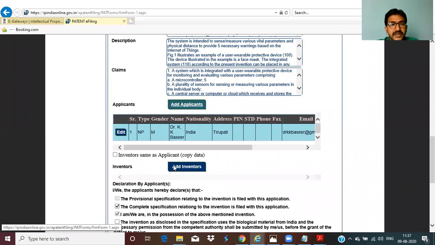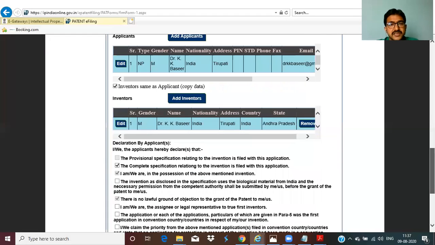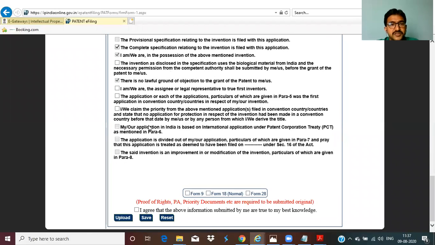Now, if the applicants and inventors are the same, just click on the checkbox, Inventors same as applicant. Whatever the applicants are, it will reflect them to the inventors as well. Leave all the options like this and just accept. Click on the checkbox. Once you click on it, there are more checkboxes.